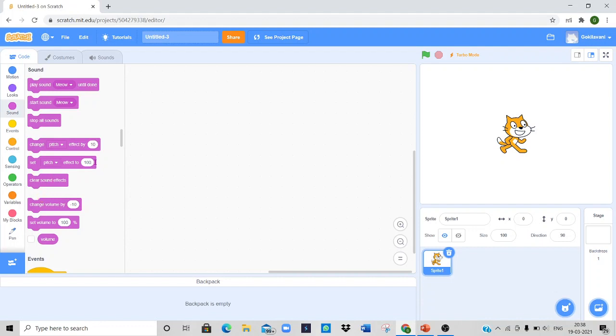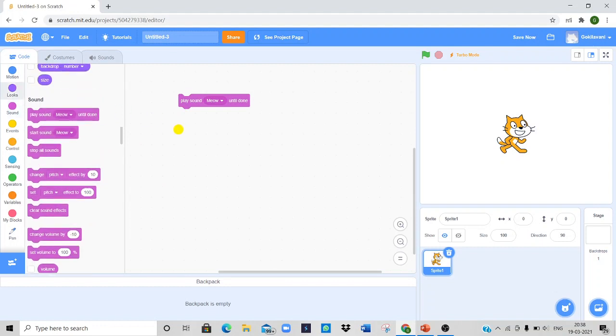Script is a collection of stepwise instructions that are given to a sprite. Just for an example, if I connect all these or any of these blocks, then this whole block is called a script, which is something like a programming language script or coding.